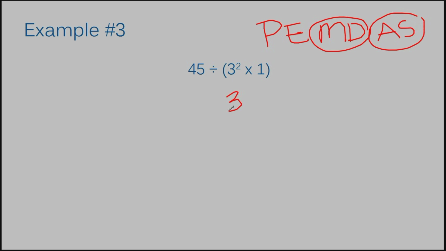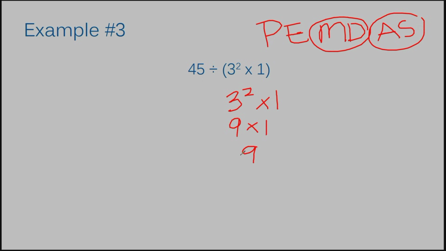So, with our parentheses, let's rewrite what we have here. We have 3 squared times 1. Let's follow order of operations just on this part of it. Do I have parentheses here anywhere? No. Do I have exponents? I do. Let's solve that. What's 3 to the second power? It's 9. So that's 9 times 1 because I'm rewriting the entire problem but just solving that part. Do I have any multiplication or division? I do. What is it? It's 9 times 1, so that's just 9.